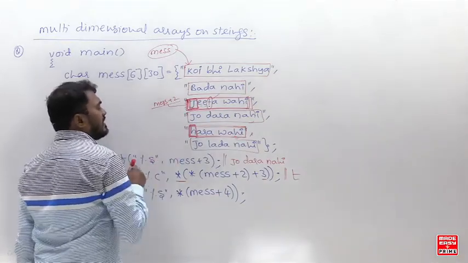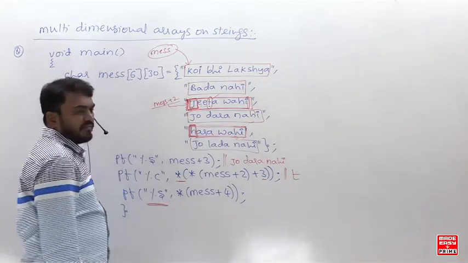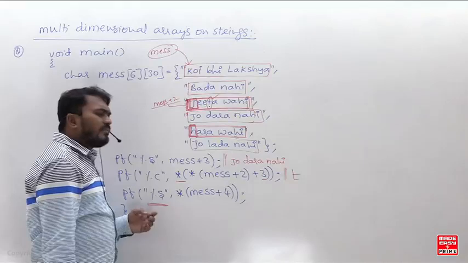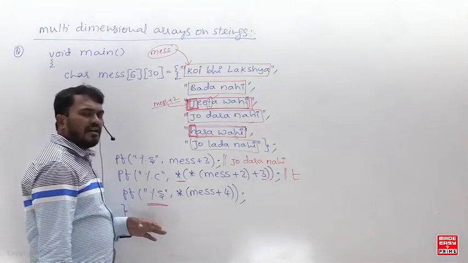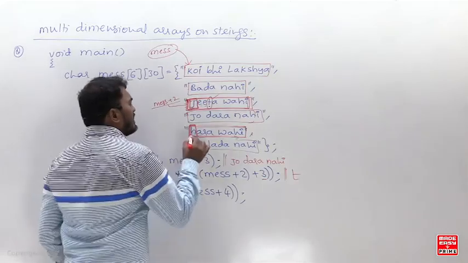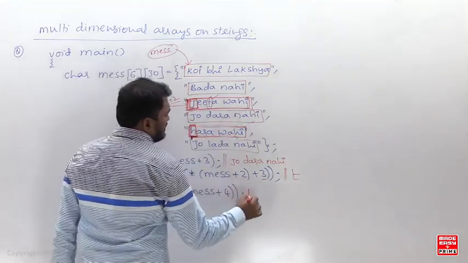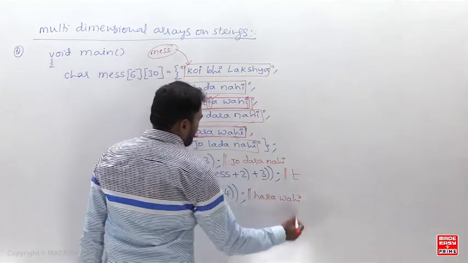It doesn't matter. Percentage s is simply expecting a base address, whether it is the base address of the element or the base address of the 0th 1D array. From this base address, it prints all the characters until the null character. So what is that? Hara wahi.